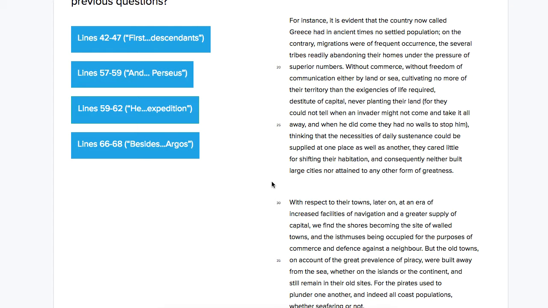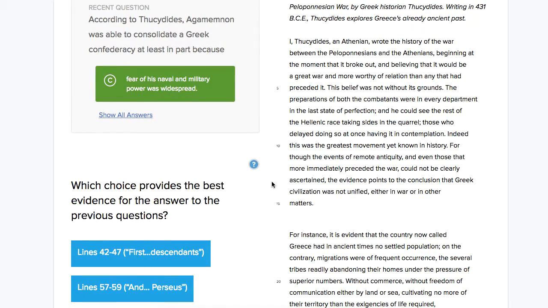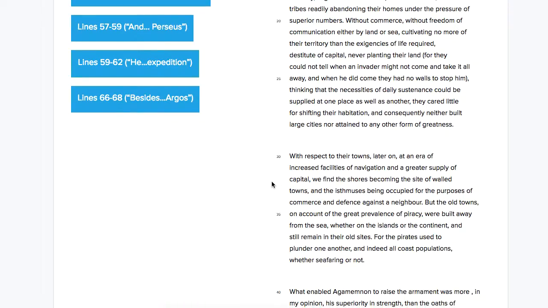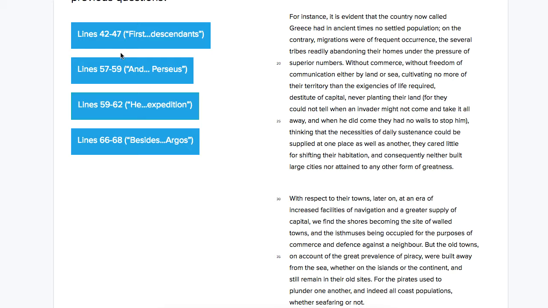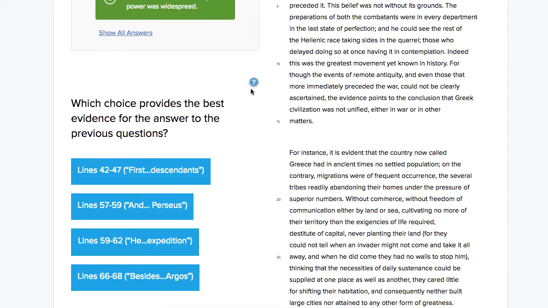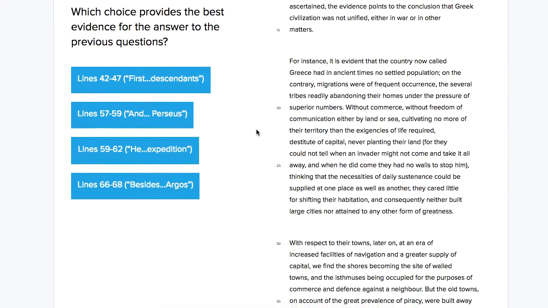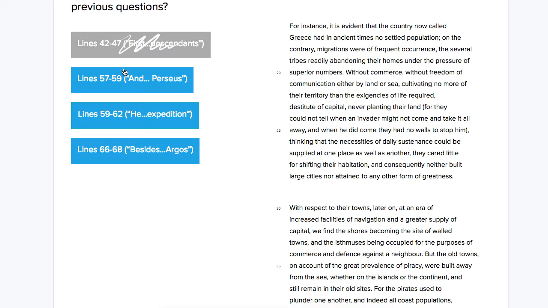So they're not necessarily providing overall evidence, and I don't see anything in there about fear. So even if they provide reasons that Agamemnon could consolidate a Greek confederacy, these first two answer choices, I'm not going to read through the whole passage, but they don't really touch on the fear of naval and military power. So I'm going to actually rule those out.